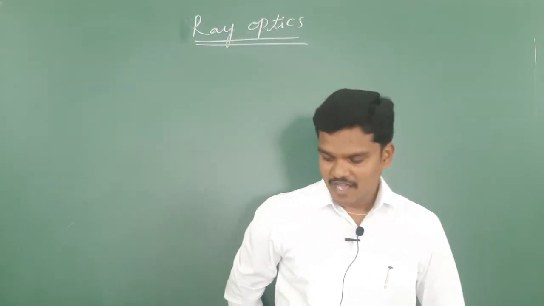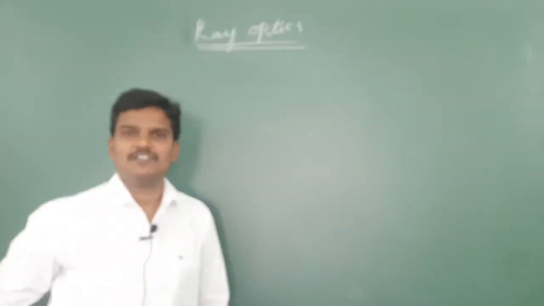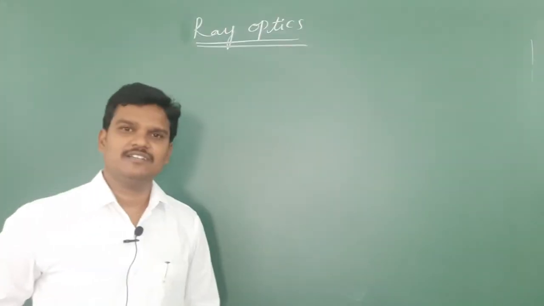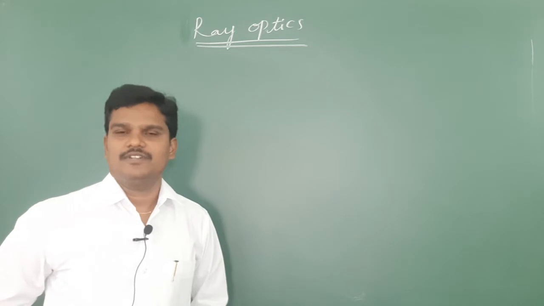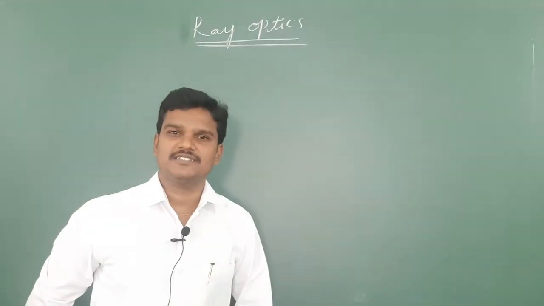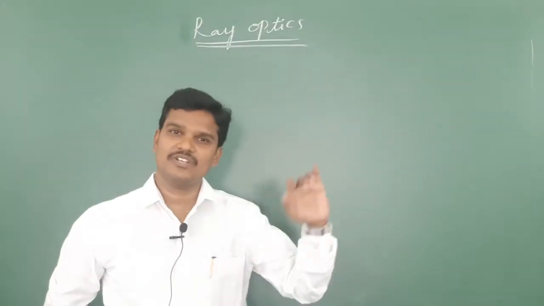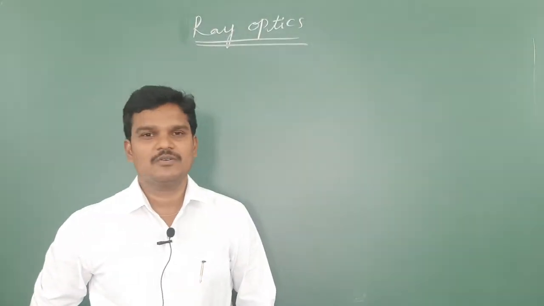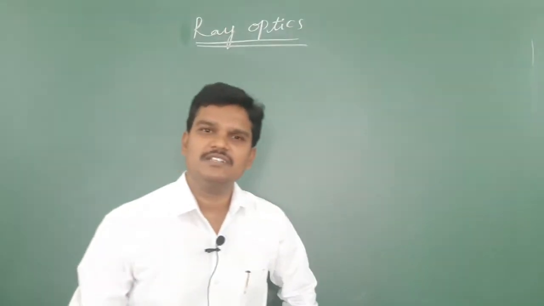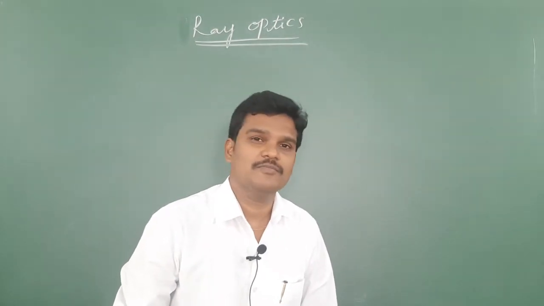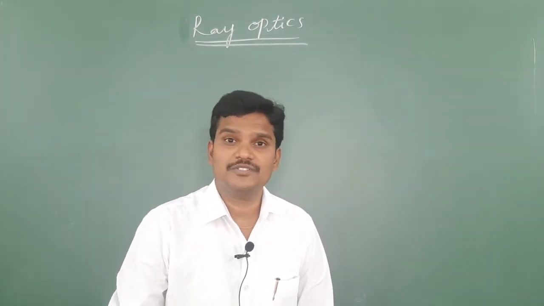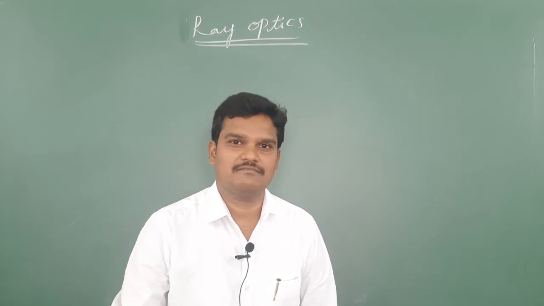Anyhow, you know the basic meaning of light. Generally in a lower level you know the meaning of heat. Heat is a form of energy, like sound is a form of energy. Heat is a form of energy which is always transferred from high temperature regions to low temperature regions.